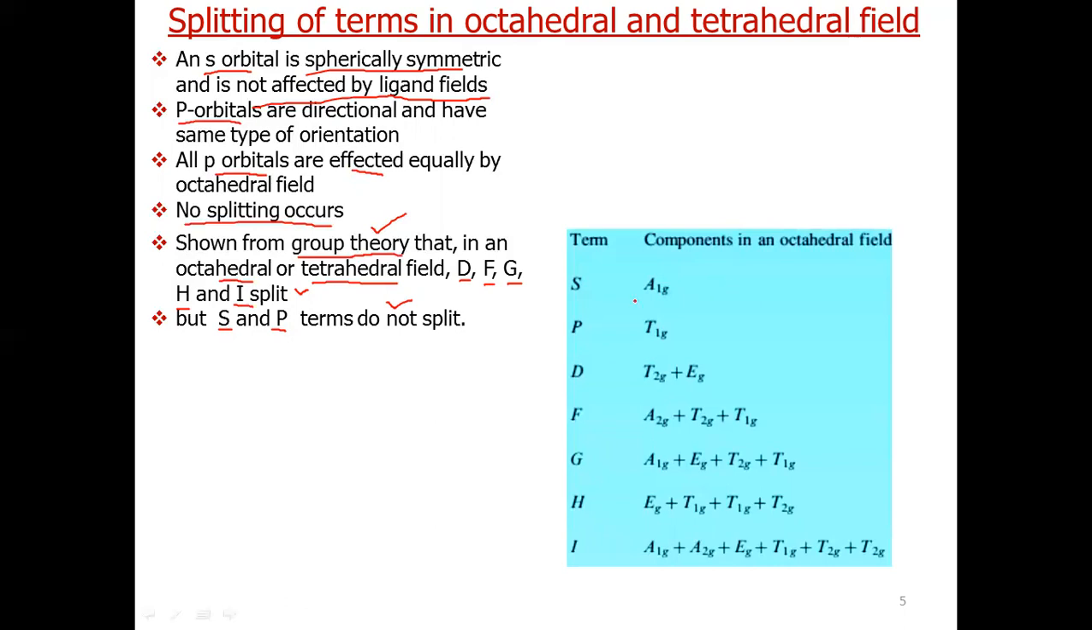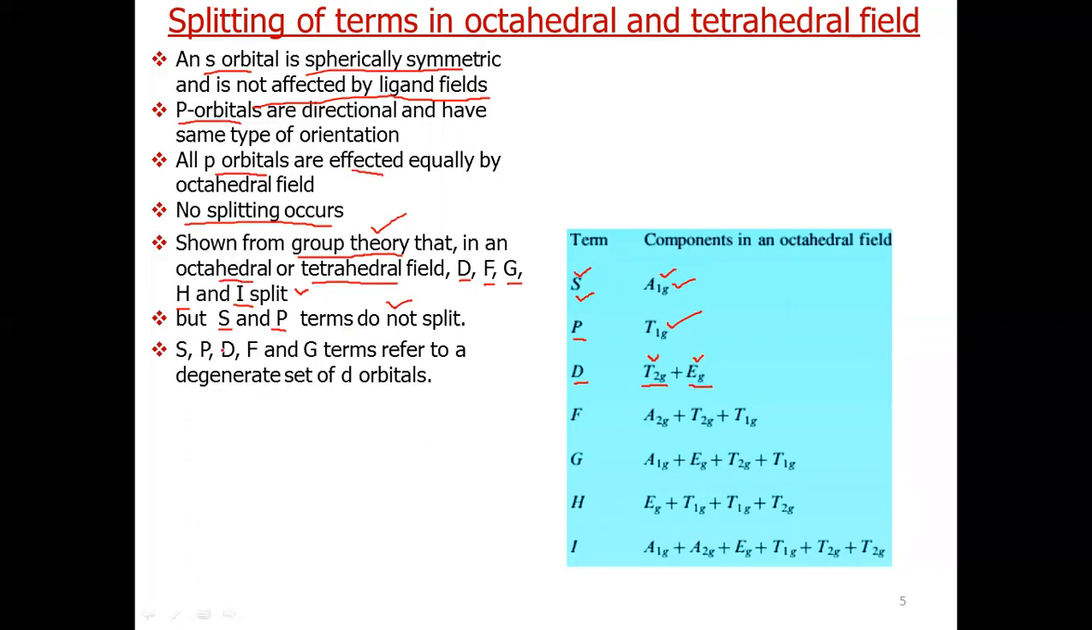The splitting is like this. The S term, sorry, it is a spectroscopic term, not an orbital. The S term is represented as A1g. We will see the meaning of A in our next slide. Similarly, for P, as we have three p orbitals, we get the T1g term. The D term now splits into two sets, T2g and Eg, where we use capital T and capital E.